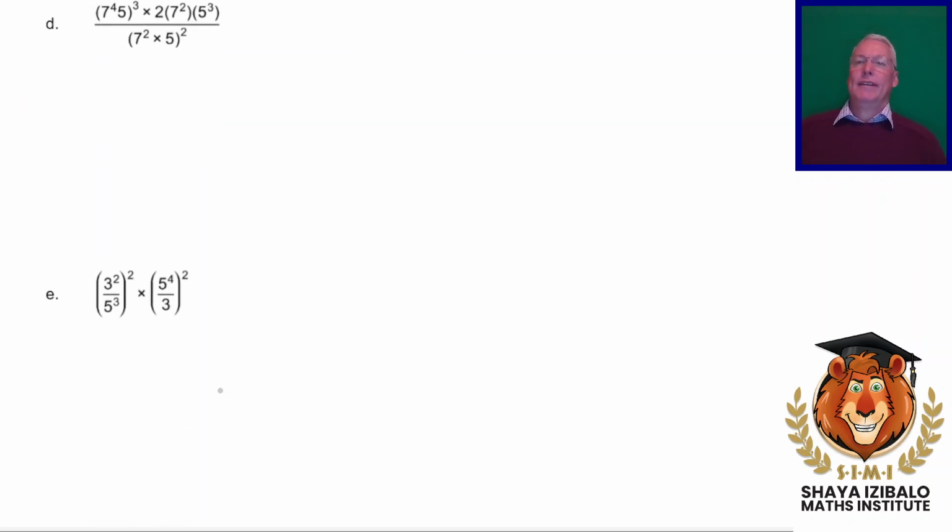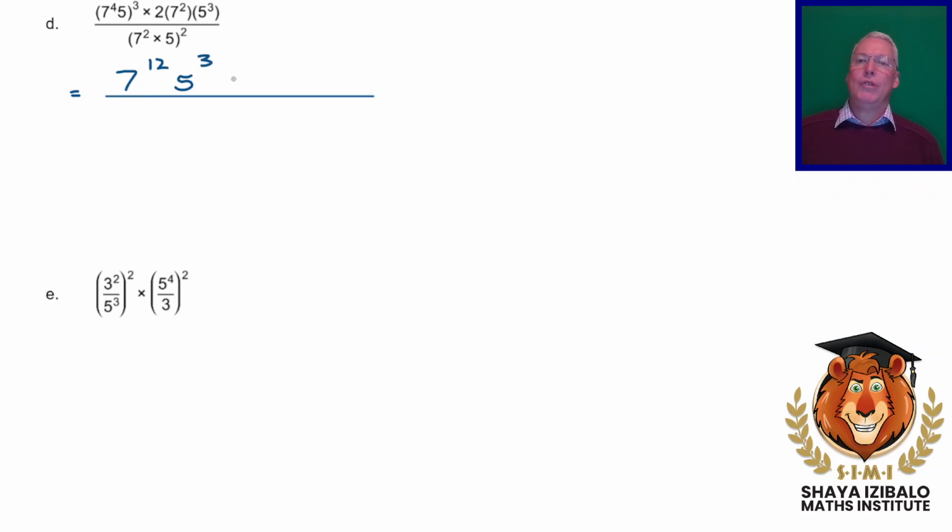This one looks terrifying. It's big, okay? But this is where we need to just keep calm and remember our rules and do it slowly. So we're just going to start at the top here. This first piece, the 7 to the 4 needs to get cubed. It's going to become 7 to the 12. The 5 also needs to get cubed. There's a normal 2 here.